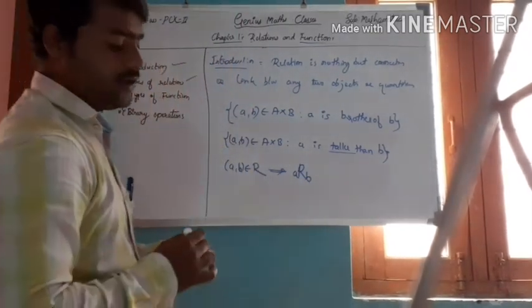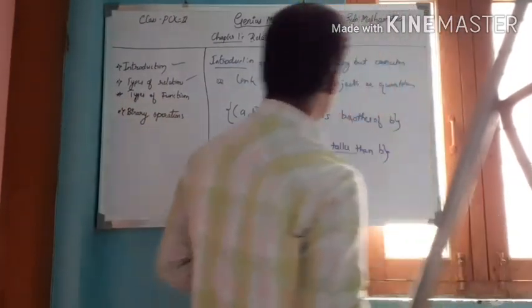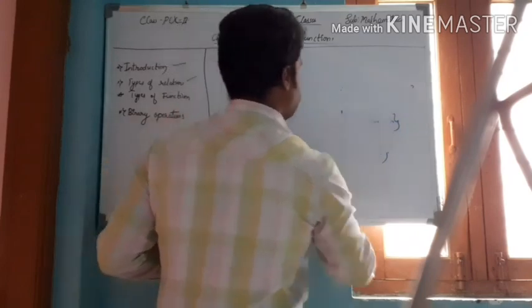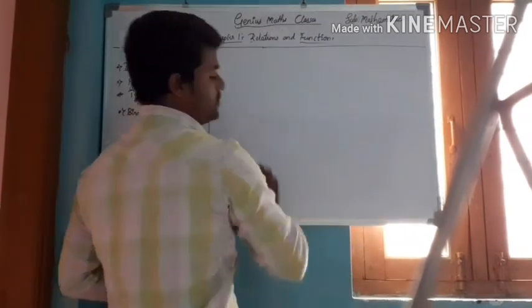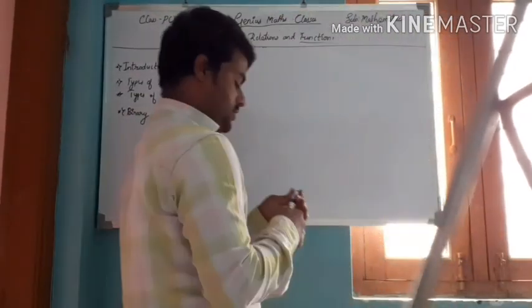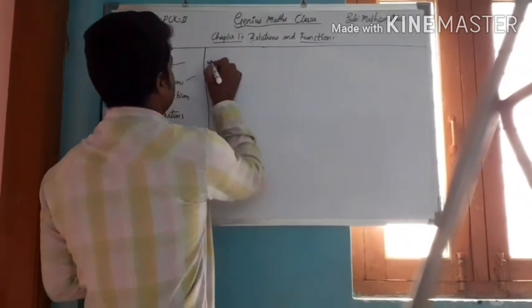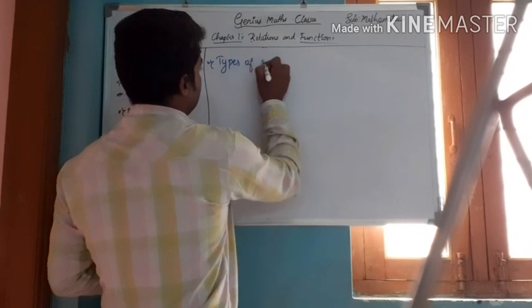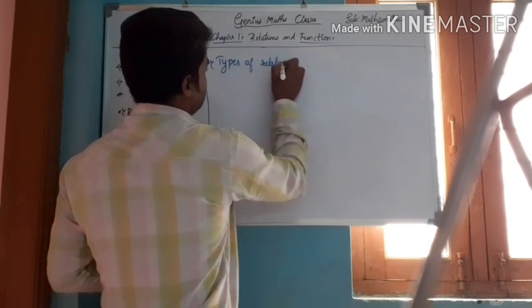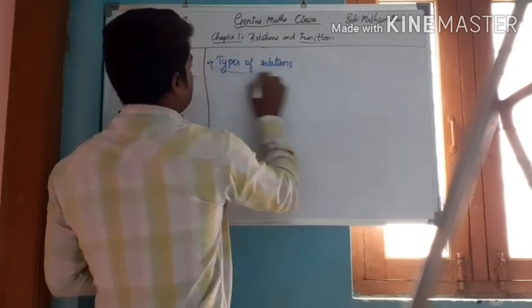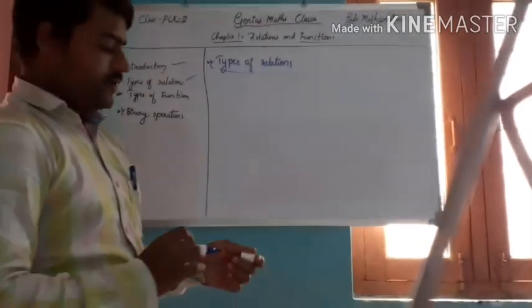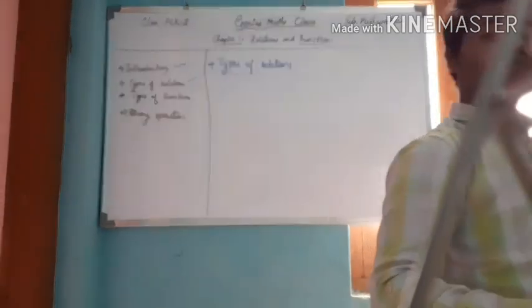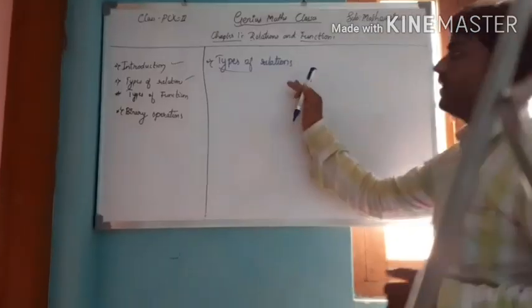Now we are going to discuss the types of relations. The second concept is types of relations.